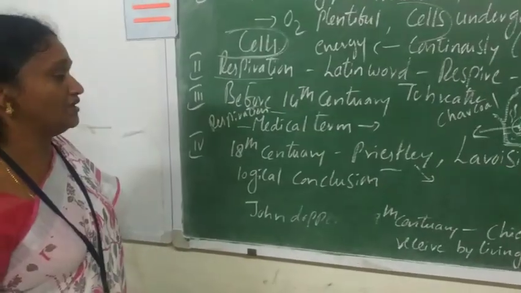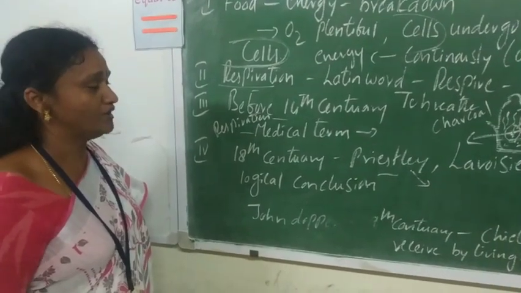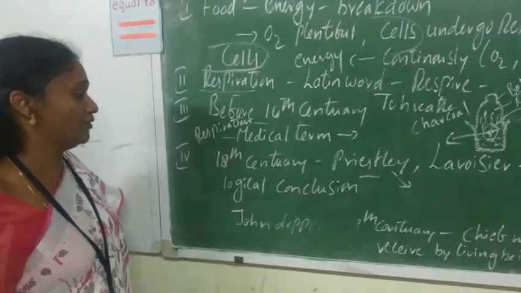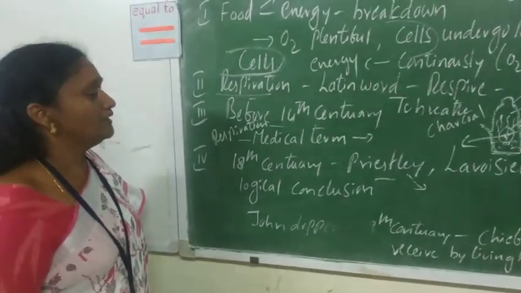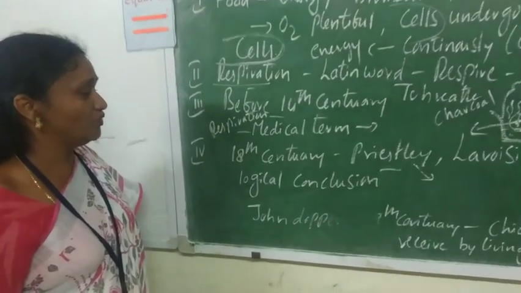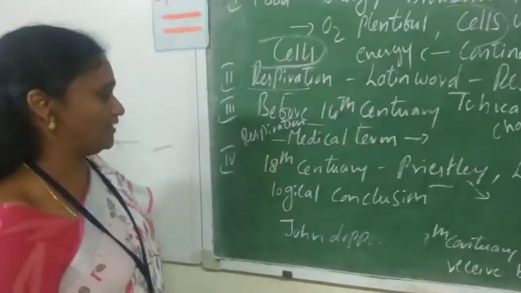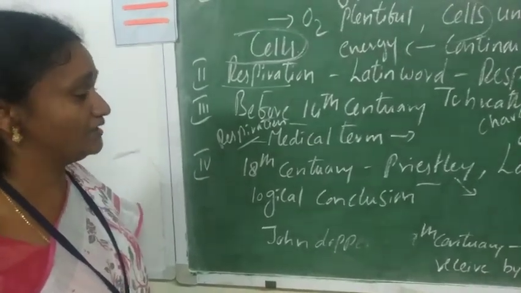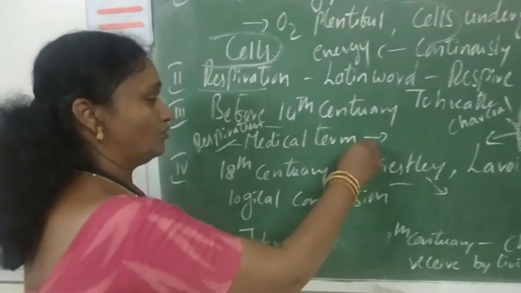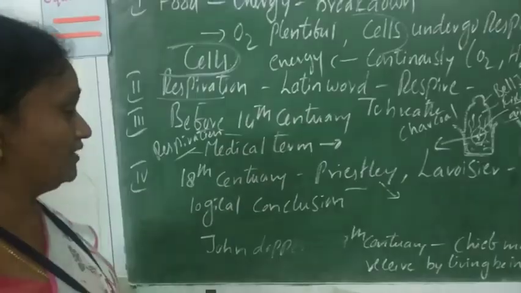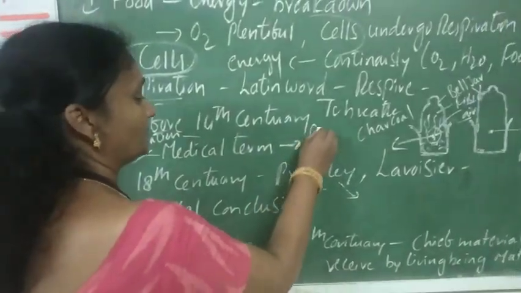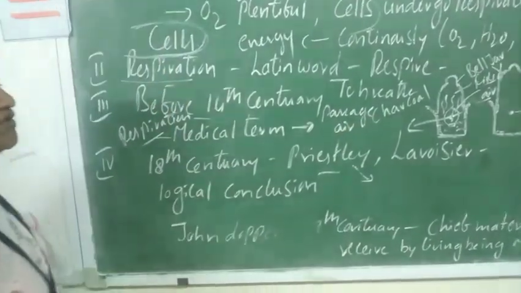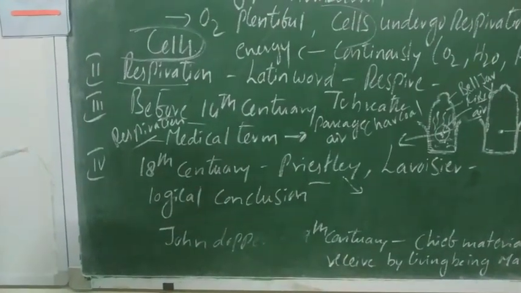Before the 14th century, people did not know how the life processes occur in the body. So they did not know how respiration occurs in the body. They knew only that taking air into the body and removing air from the body is called respiration. But during that time, the word respiration was used as a medical terminology. According to the medical term, the passage of air into the body and production of heat in the body is called respiration.